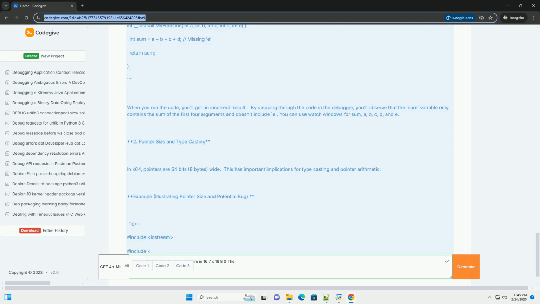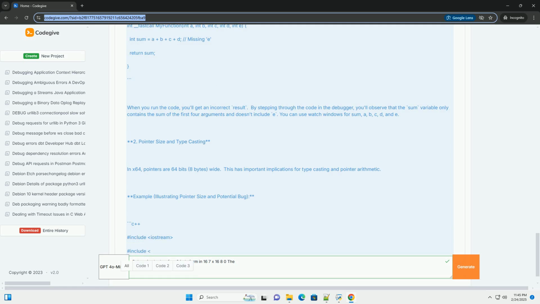Debugging scenario: 1. Set a breakpoint inside my function, at the int sum equals line. 2. Examine registers: when the breakpoint hits, open the registers window in Visual Studio, Debug, Windows, Registers. 3. Verify register values: check the values of RCX, RDX, R8, and R9. They should correspond to the first 4 arguments, 1, 2, 3, 4.